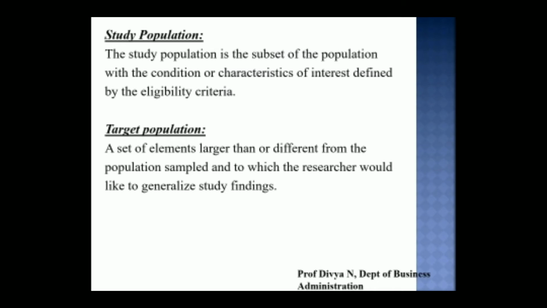A target population is a set of elements larger than or different from the population sampled and to which the researchers would like to generalize the study findings. Target population is nothing but the population to whom the researcher is presenting his research solution or research outcome. So they might be different from the study population or the sample population.